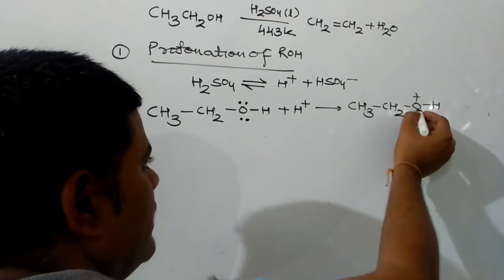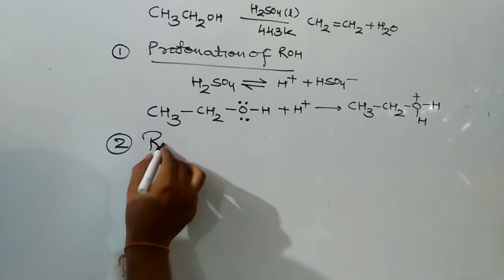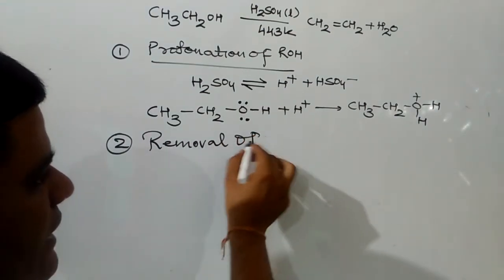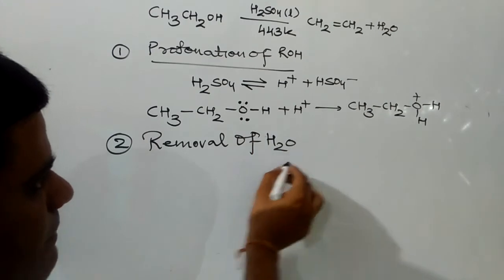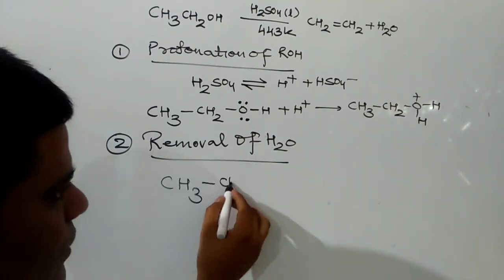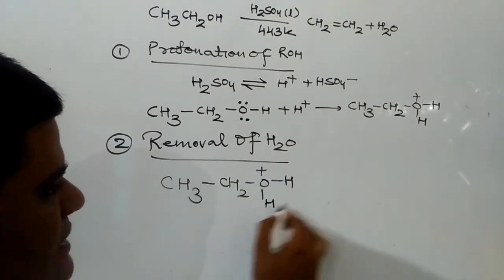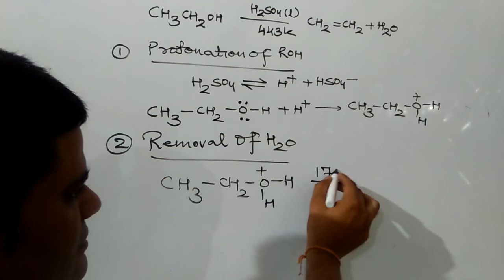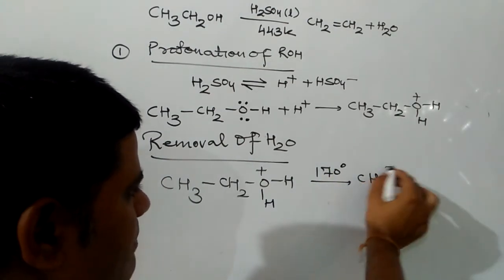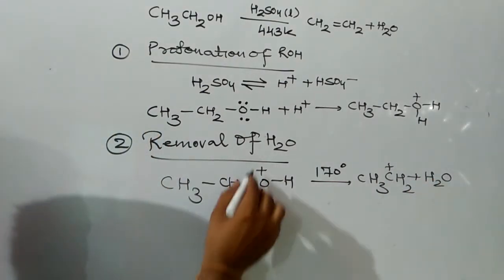Produce protonated alcohol. The next step will be removal of water. From protonated alcohol, removal of water takes place at 170 degrees centigrade, due to which we will get a carbocation as a product.